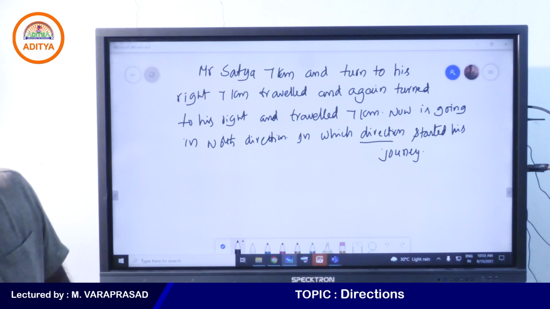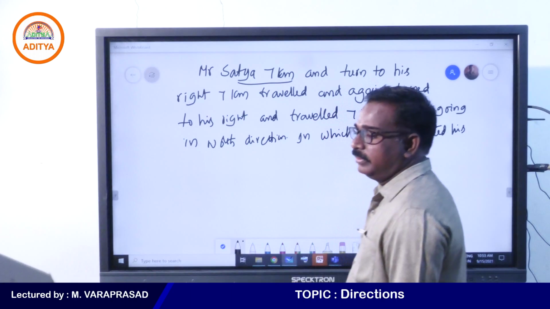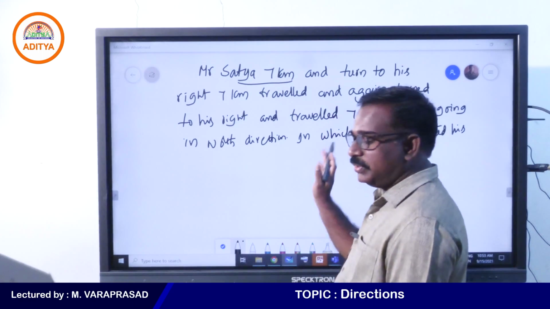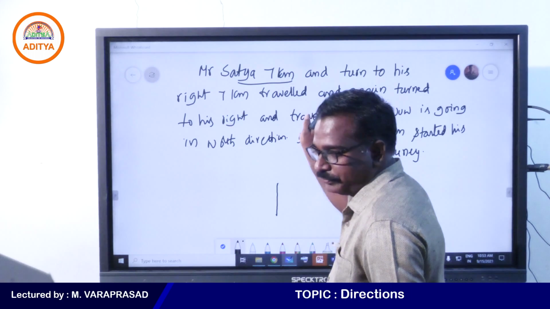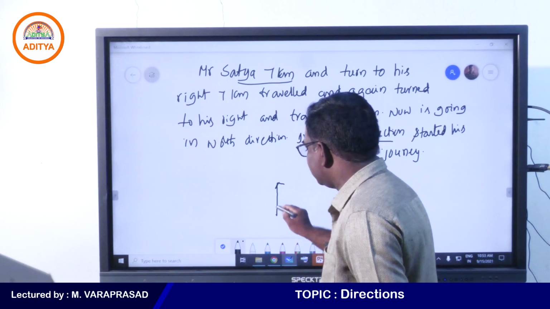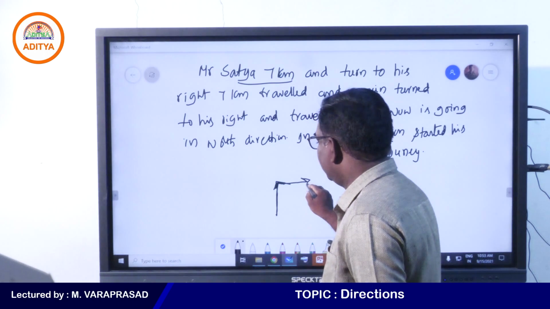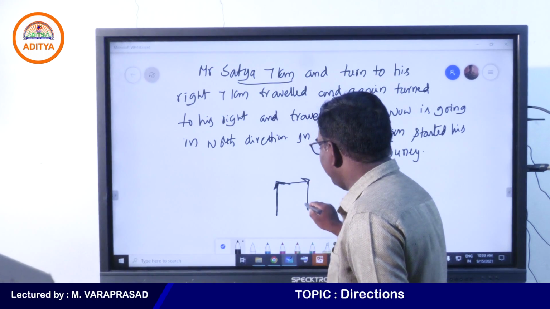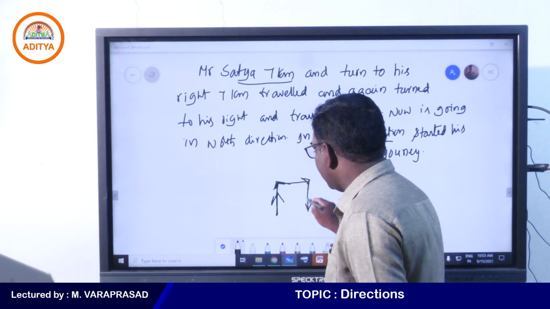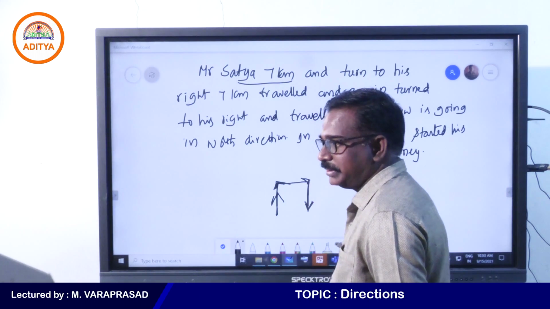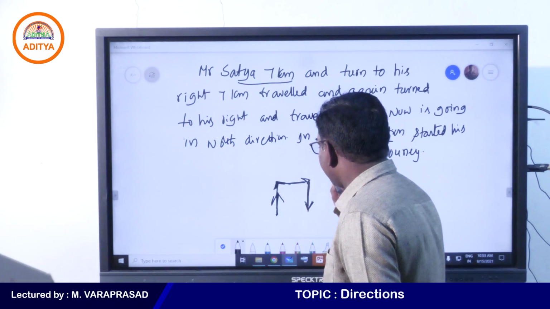So keep that in your mind. Such type of questions are given where the starting initial direction is not given. When this type of question is given, suppose I started in north direction, traveling in north direction, I turn to right, again turn to right. It means that for the initial direction I am going, I am coming in the opposite direction, when I turned right and again right.